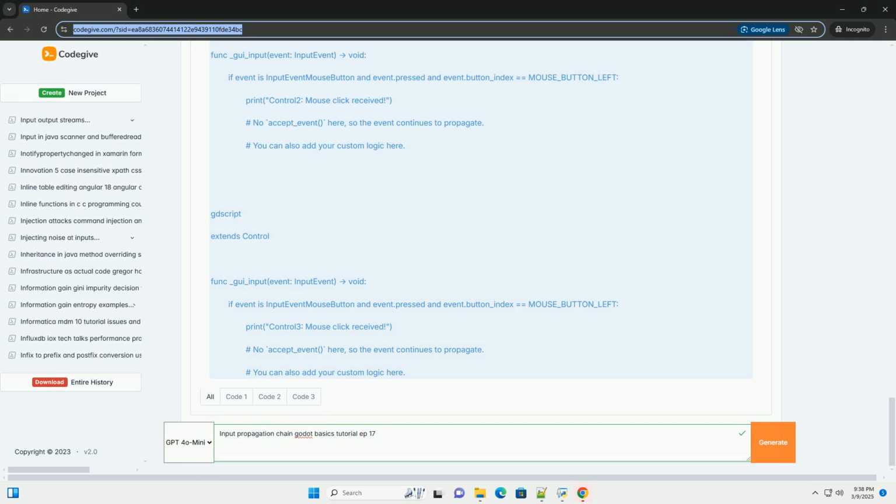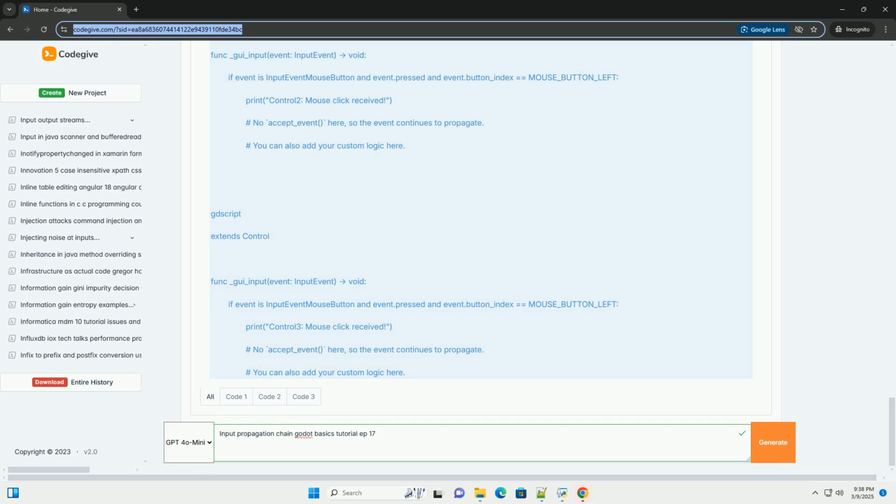Example: define an input action called click. 2. InputEventScreenTouch for mobile. For touch events on mobile devices, use InputEventScreenTouch. 3. Modifying input events before propagation. You can modify the input event object itself before allowing it to propagate. This might be useful for scaling mouse coordinates or changing the event type. Be careful when modifying events, as it can have unexpected consequences if not done correctly.